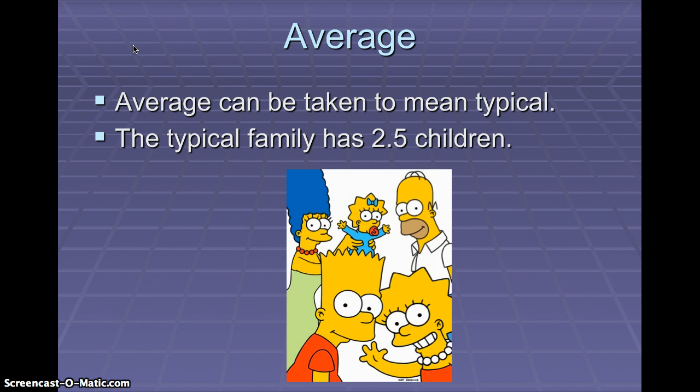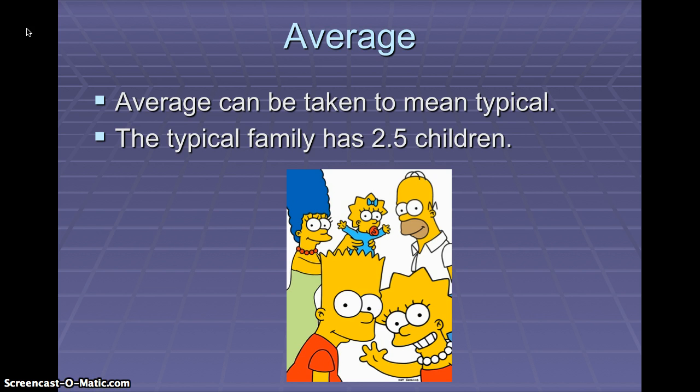And if you look at The Simpsons, actually, they are the typical family because they have two children, Bart and Lisa. And then Maggie is sort of like a half a kid because, I don't know, she's small and she doesn't really say much.